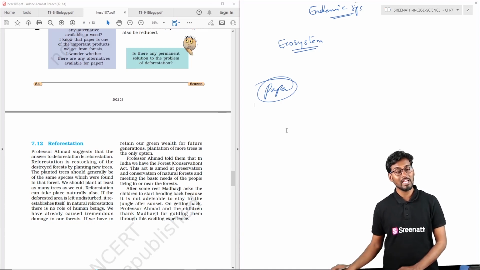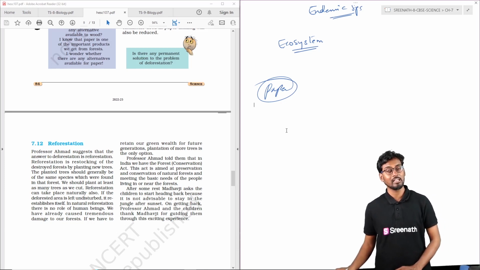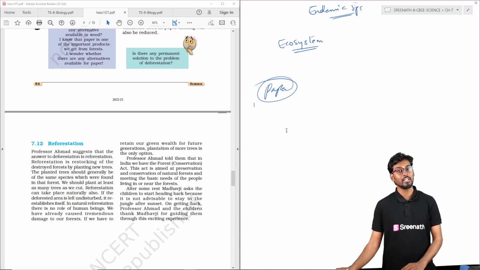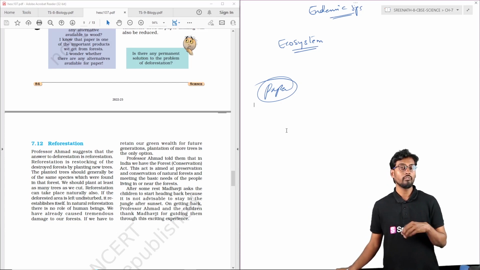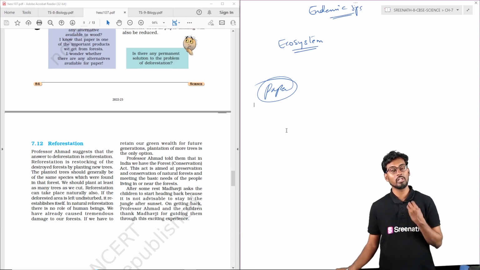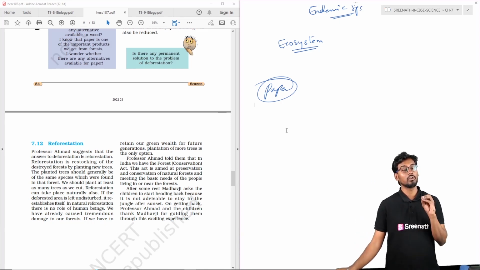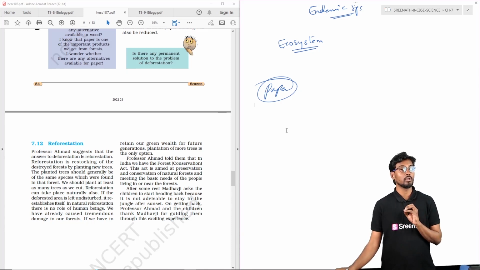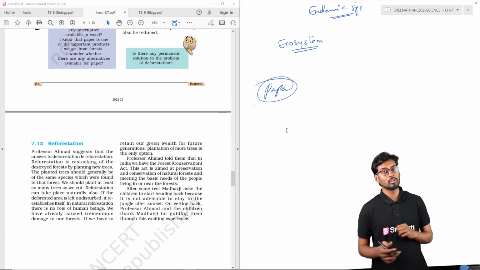We can study which animals and plants are generally available in that particular area, grow those plants in nurseries, take them back to the forest and plant them there, so that we have a balanced, dynamic reforestation, which is very much needed to support the local ecosystem. As part of reforestation, we should also look after the saplings carefully after planting, so that they are preserved and properly maintained. So that is about reforestation.